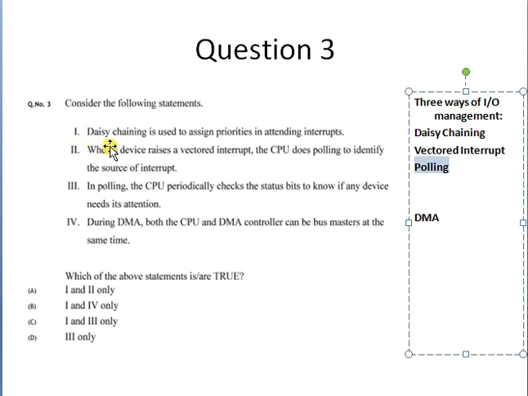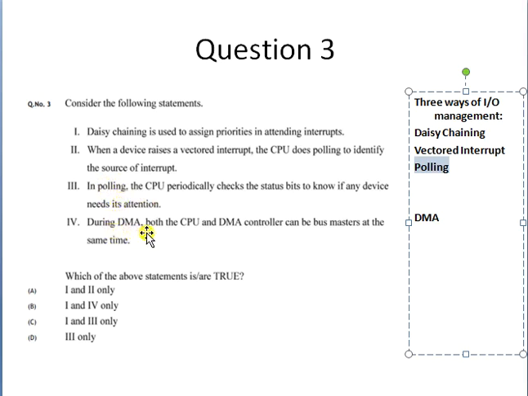The question says that daisy chaining is used to assign priorities in attending interrupts. This is a correct statement. Then the second statement is, when a device raises a vectored interrupt, the CPU does polling to identify the source of the interrupt. Now this is not correct, because vectored interrupt and polling are different methods. Then the third statement is, in polling, the CPU periodically checks the status bits of the device to know if it needs attention. This statement is correct, because in polling, the CPU will ask each of the devices whether they want to perform input output or not.